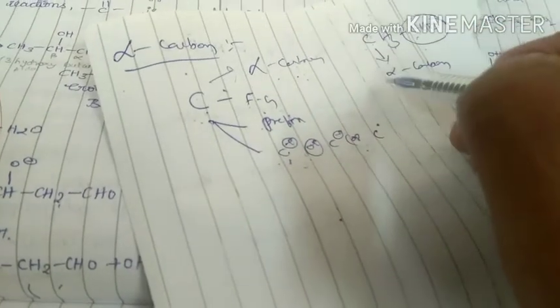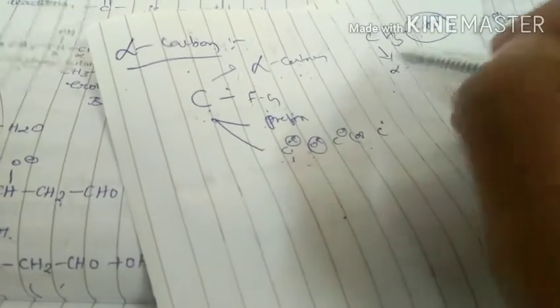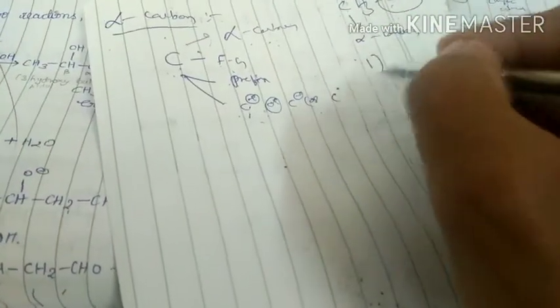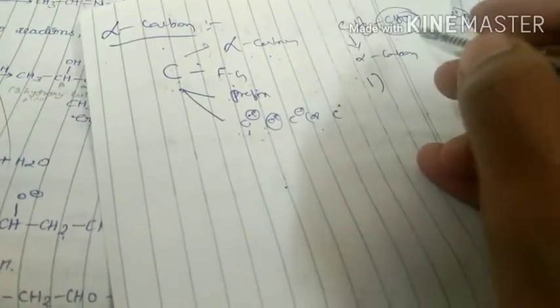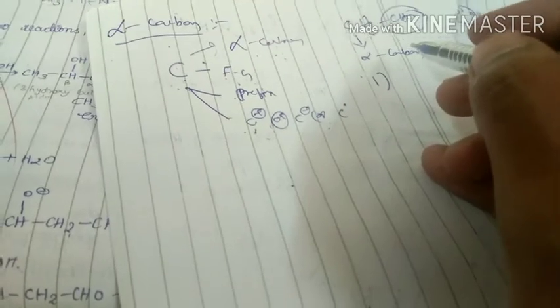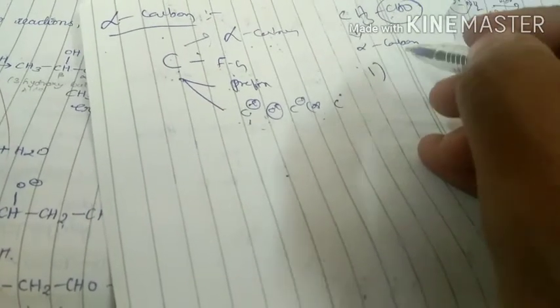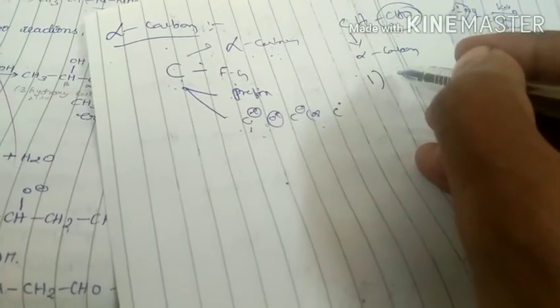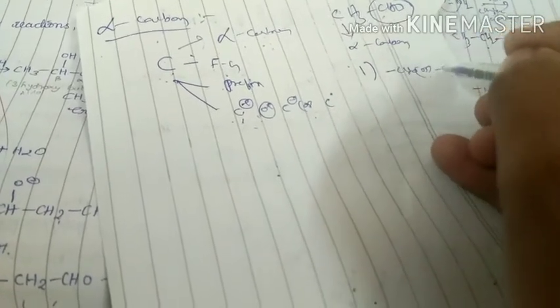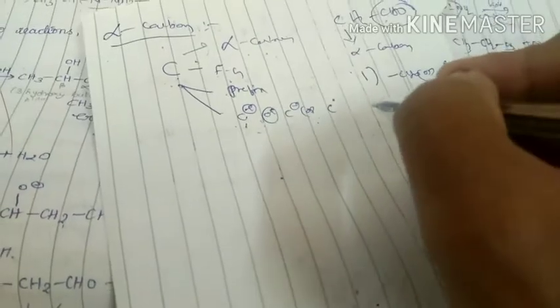To undergo aldol condensation, the molecule should have two conditions. I repeat once again, listen carefully. One is the molecule should have either an aldehyde group or a keto group, aldehyde or ketone group.